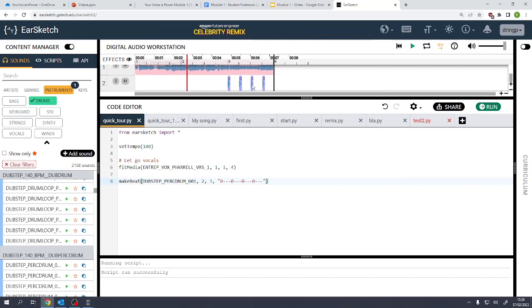So we've got 1, 2, 3, 4 blobs. What happens when we play it? At the moment you can hear Pharrell's vocals. I'm going to mute that with M so that we can just zone in on the track that we want. Notice it's not playing the whole of this dubstep percussion drum 001, it's just got the very, very beginning part. And we can put that into our own loop to make it play however you want. If I put all of these dashes as zeros and then press run again, all of the things that were blank spaces are now beats. It's quite fun.